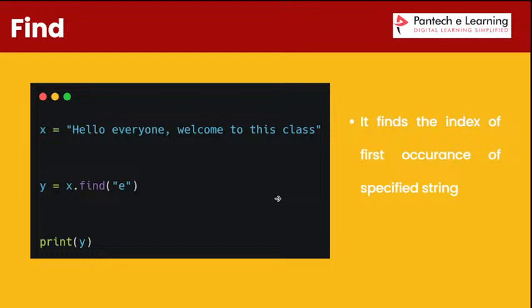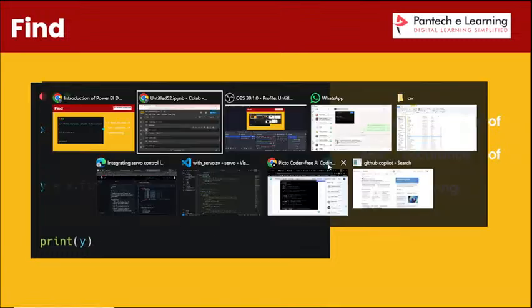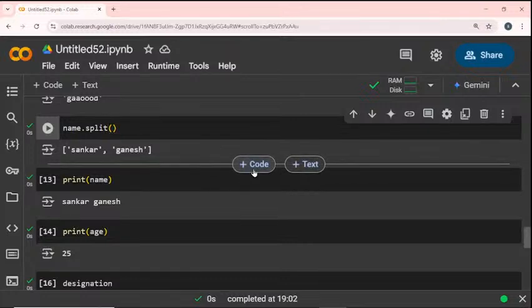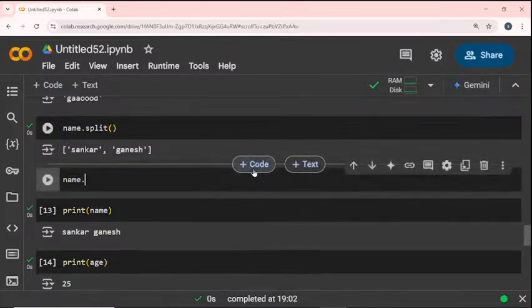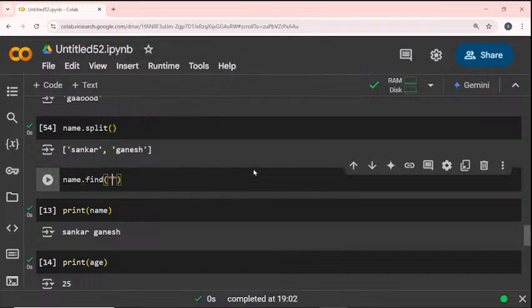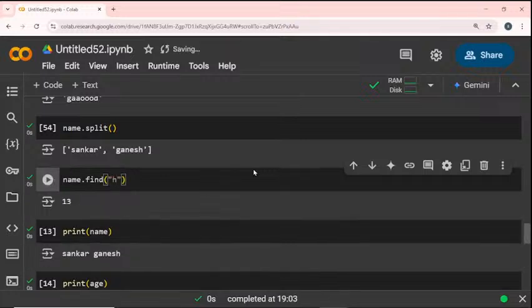So the next one is the find function. This is also the same as the index function. We can mention one particular character, and it gives the place where that character is present. So name dot find, and inside we mention that particular character, that is H. The H is present at the 13th index, so 13 will be the output.